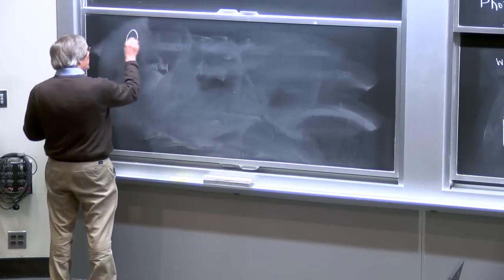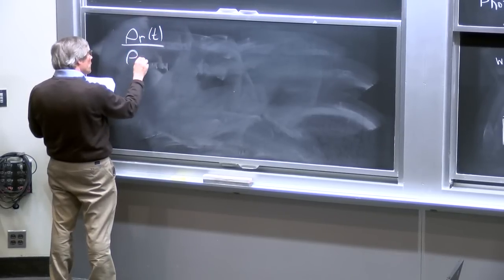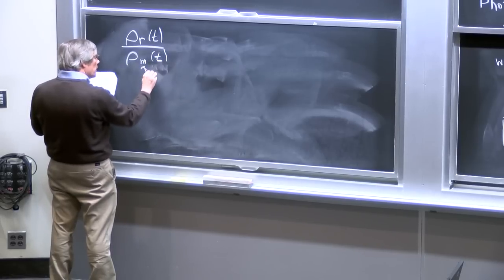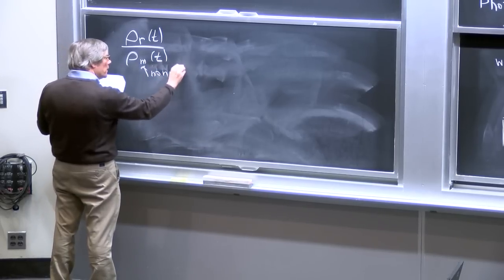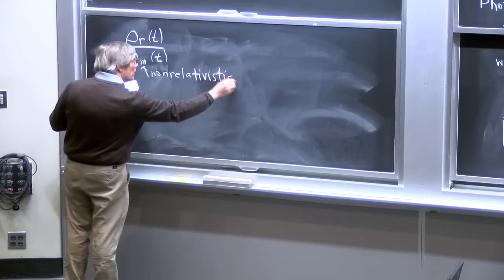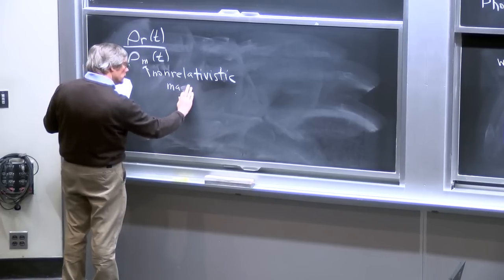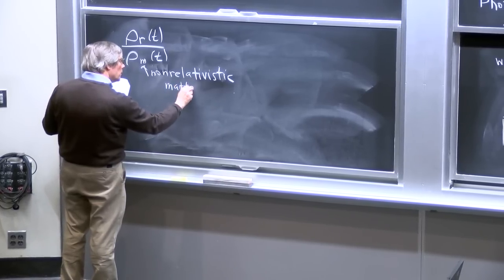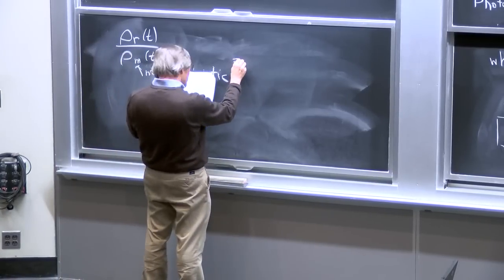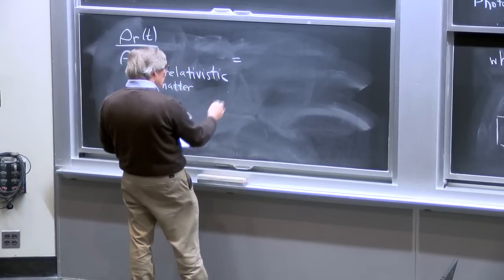So we can write rho radiation of t divided by rho matter of t. The m there means non-relativistic matter. This is just equal to the current value.